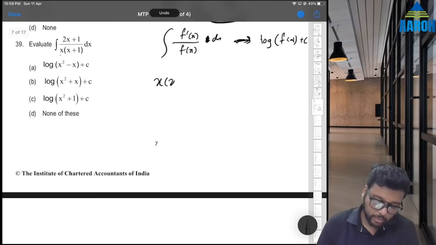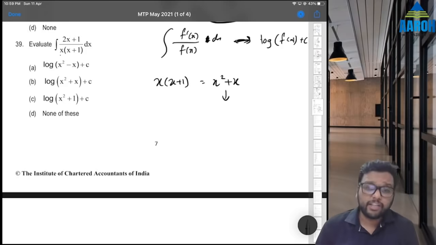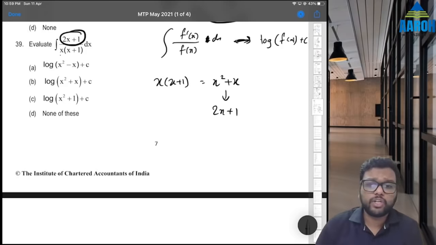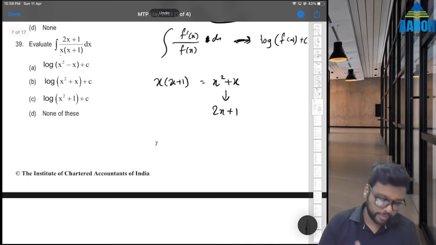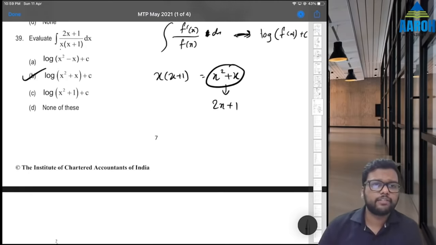Denominator is what? X into x plus 1. That means x square plus x. And its derivative is 2x plus 1, which is our numerator. So the answer is going to be just log of denominator. That's it. Log of denominator is log of this, option B, plus C. Option B is the correct answer, correct?